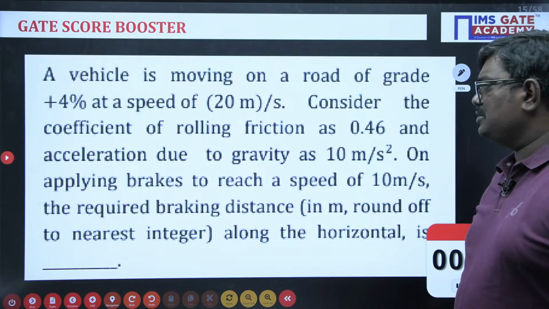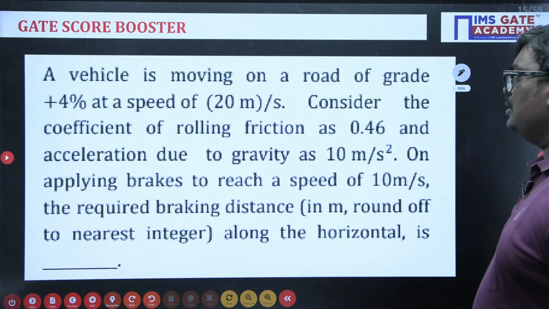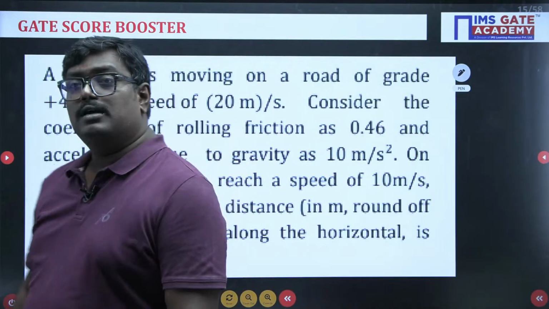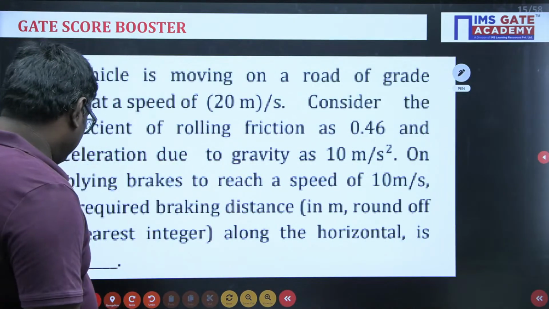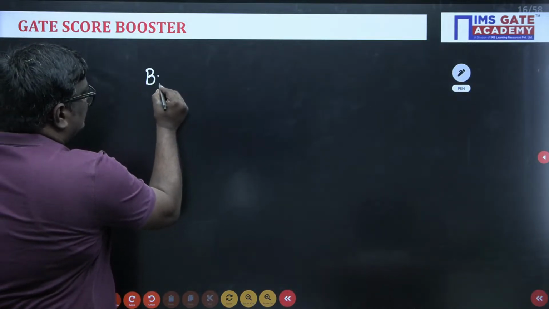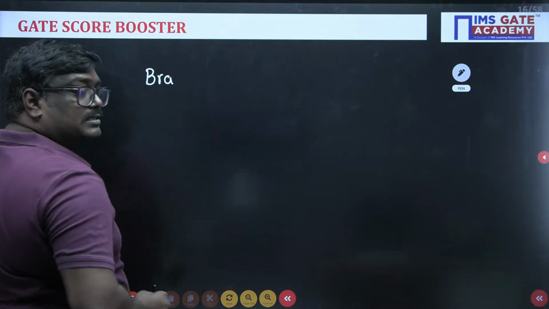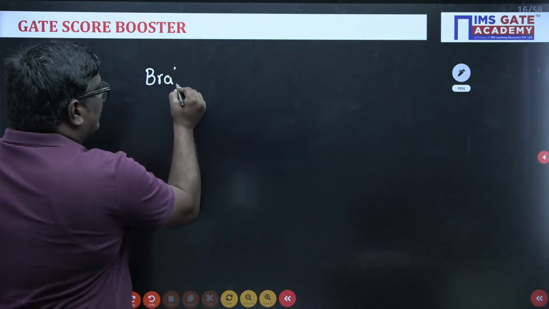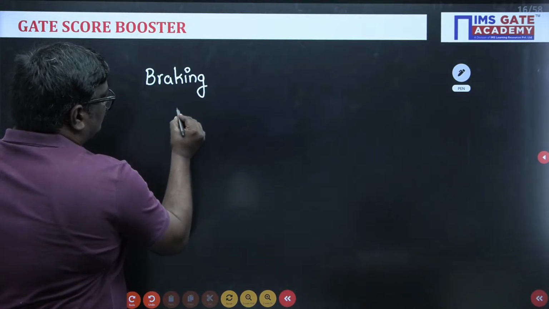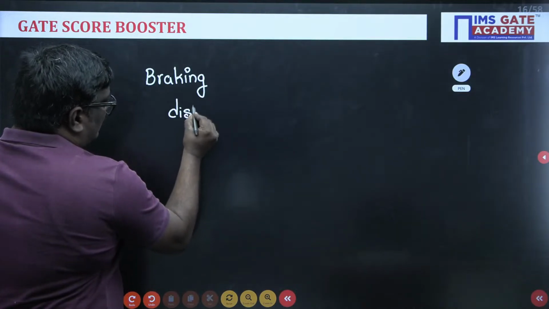Okay, students, let me tell you here. What they have given in the problem is that they are asking, what is the braking distance? In the problem, they are asking, what is the braking distance? They are not asking any other thing.